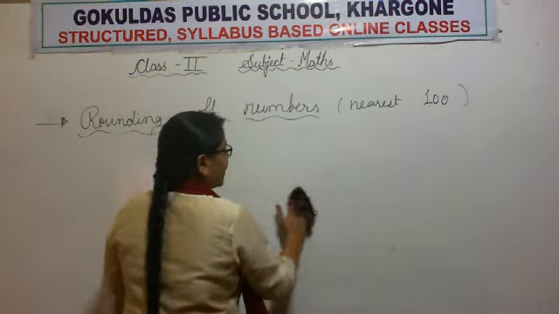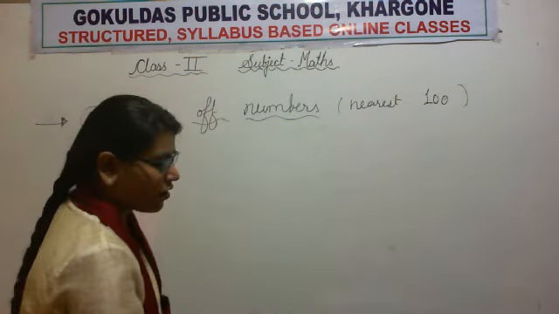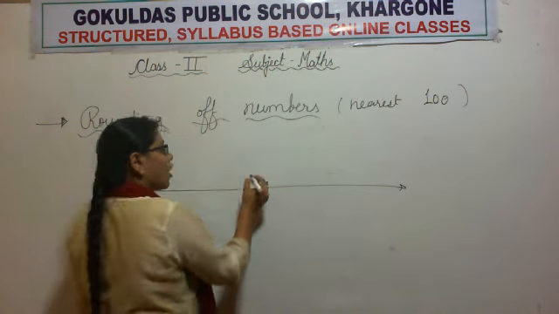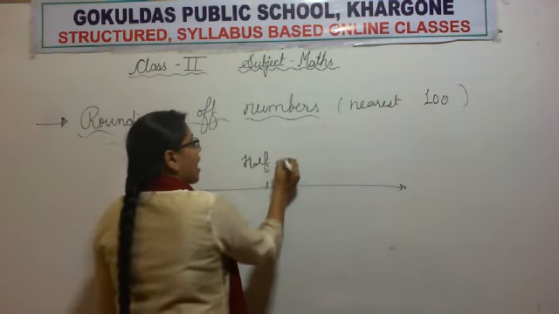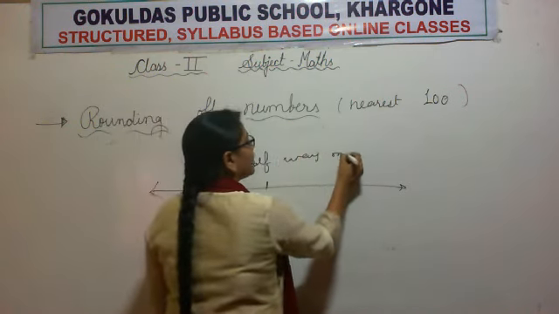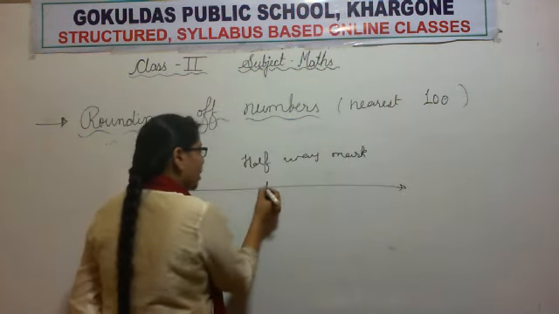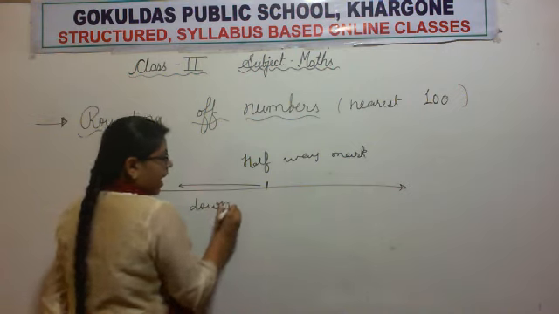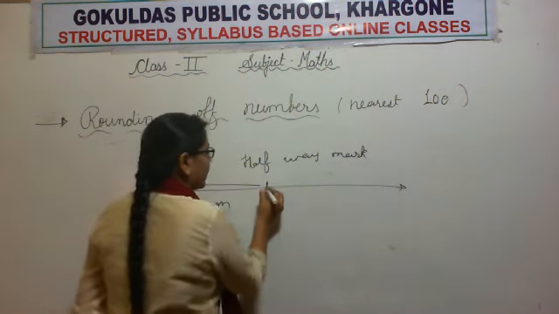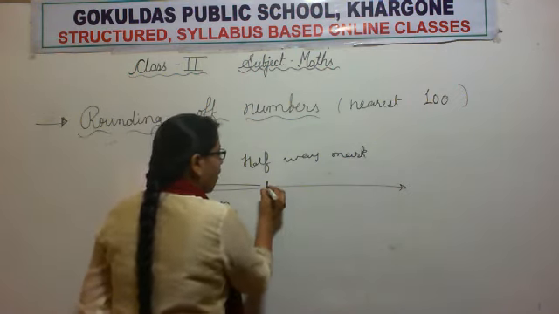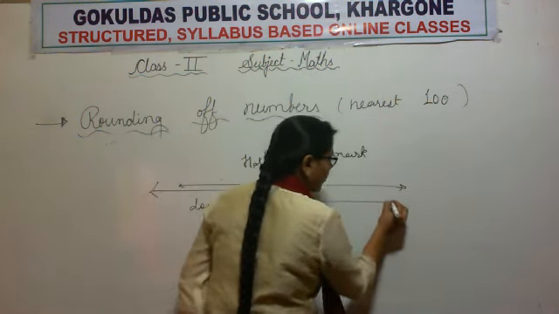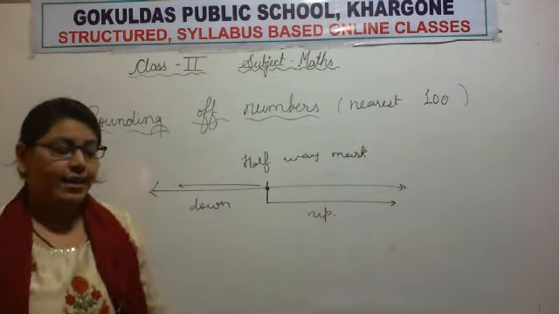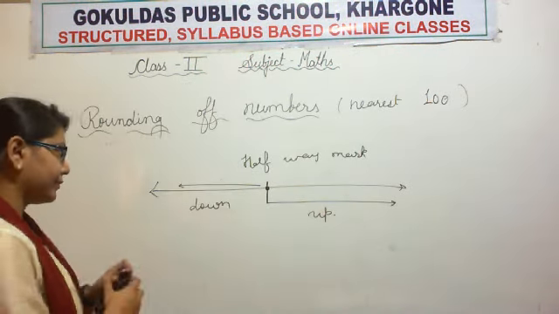Or if we are doing it on a number line, first of all we will put the halfway mark. Whenever the number is left of the halfway mark, we will round down, and whenever the number is from the halfway mark to the right, we will round up. Okay, now I hope you all understood.